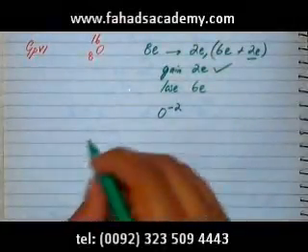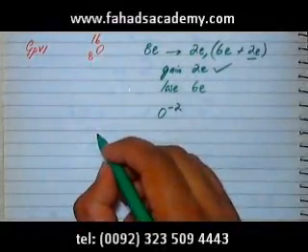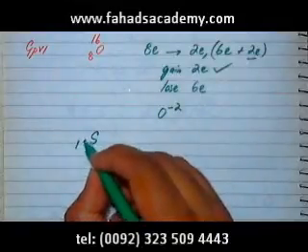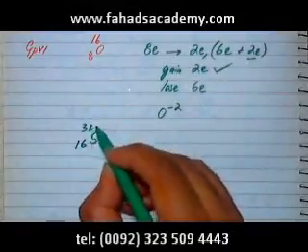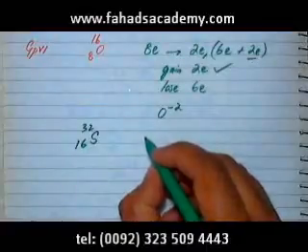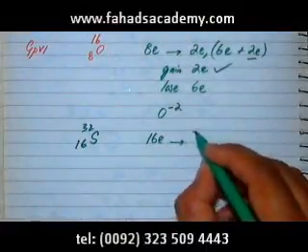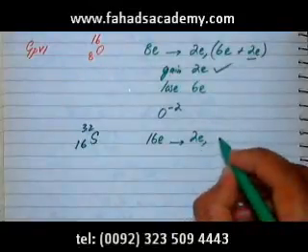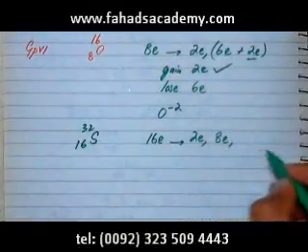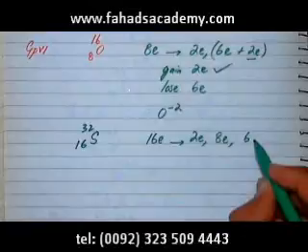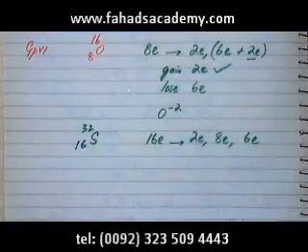Let's take another element of group 6. We have sulfur in group 6, which is 16 and 32, which means it has 16 electrons. The electronic configuration would be 2 electrons in the inner shell, 8 electrons in the second shell, and you're left with 6 electrons again in the outermost shell.